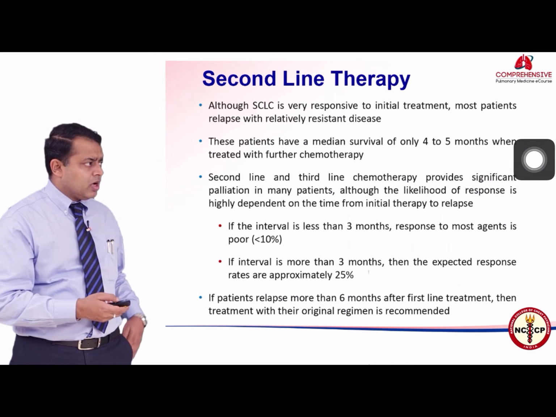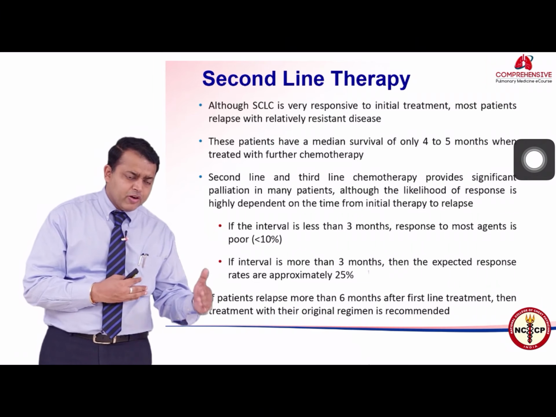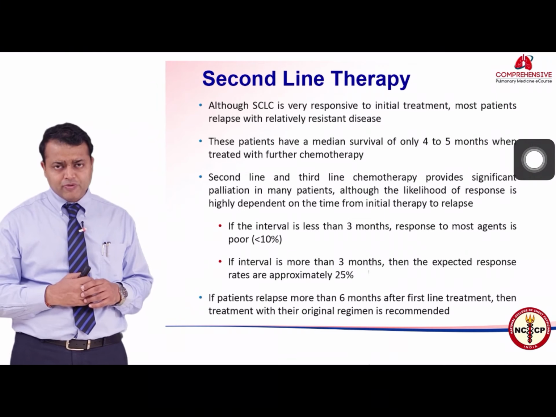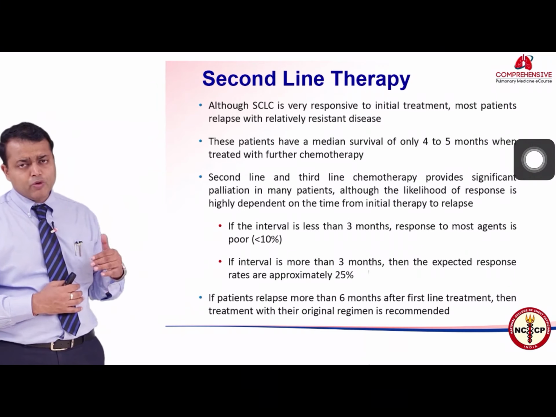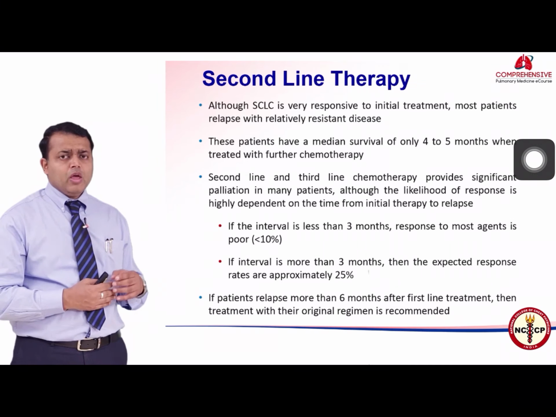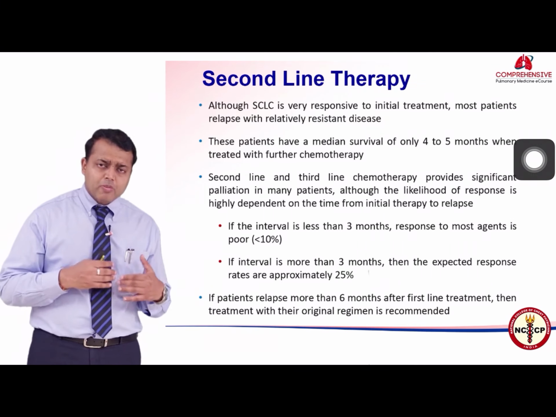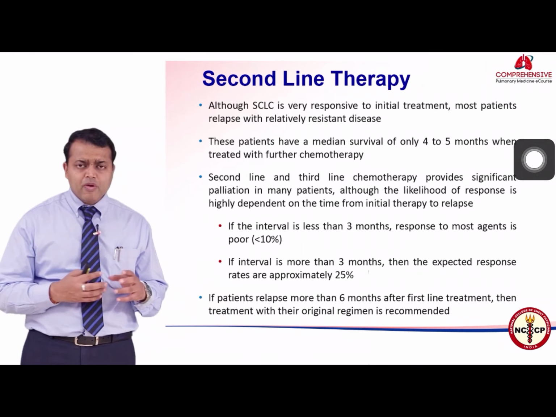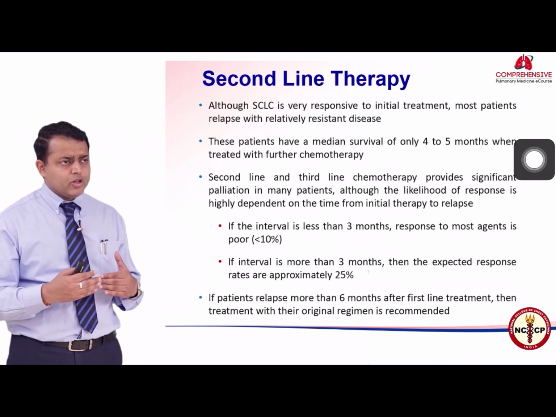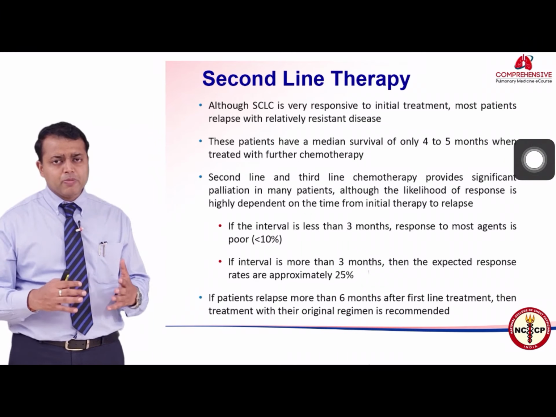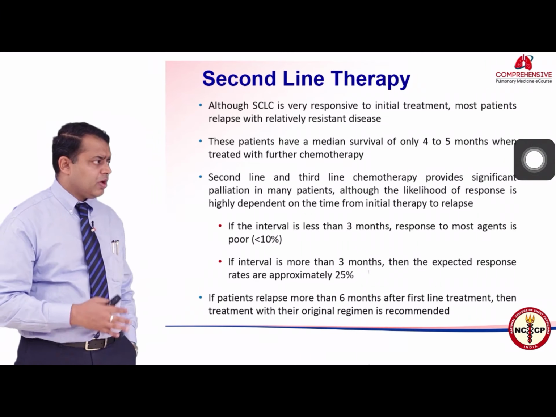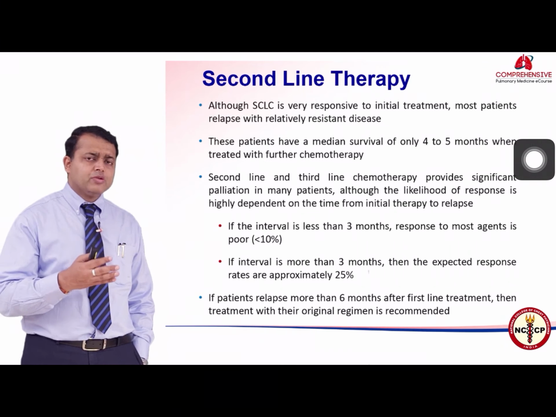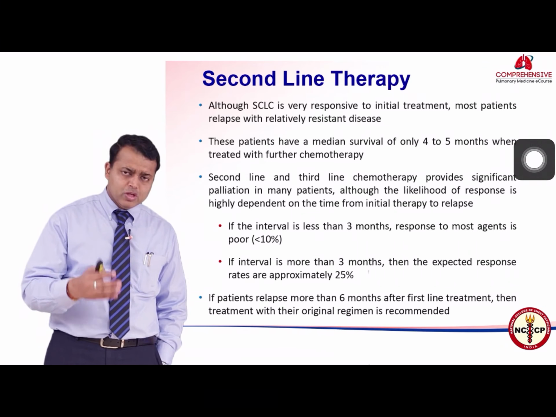And as such, the interval between the end of their first line chemotherapy and the start of second line chemotherapy is the most important prognostic factor, which is going to decide how they are going to fare in their second line therapy. Most of these patients will recur within 3 months. So those who recur within 3 months have a poorer prognosis, whereas those who recur after 6 months have a better prognosis, and one can use the same initial regimen for those who relapse after 6 months, whereas those who relapse within 3 months, you have to use a second line agent.